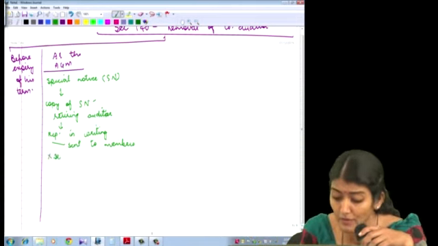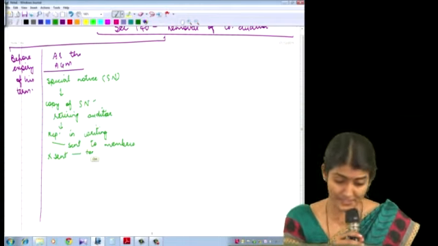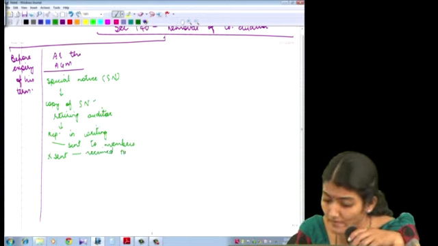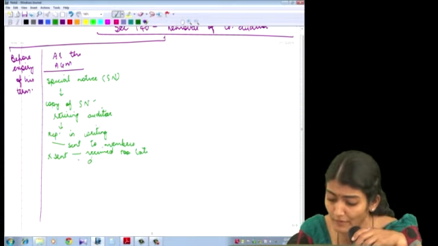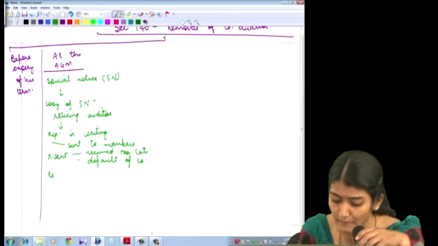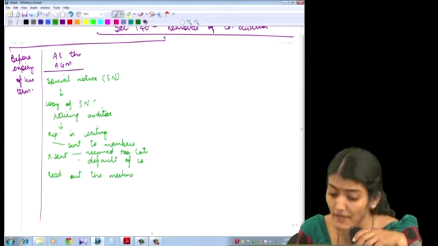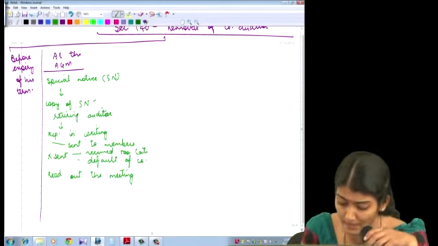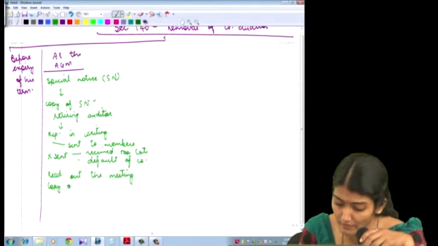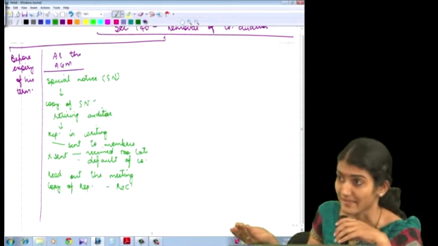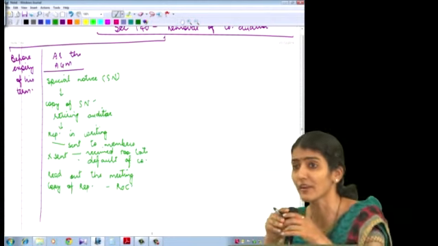However, if the company could not send it, then why they could not send it? Say because it was received too late. So it's just 2 days before the meeting the representation came. So because it was received too late, or because of any default of the company, in that case it would be read out at the meeting, and also a copy of it will be filed with ROC. This is a new thing which has come in the Companies Act 2013, and a copy of the representation to be filed with the ROC if you could not send it to the members. If you send it to the members, then no need to file a copy with ROC.